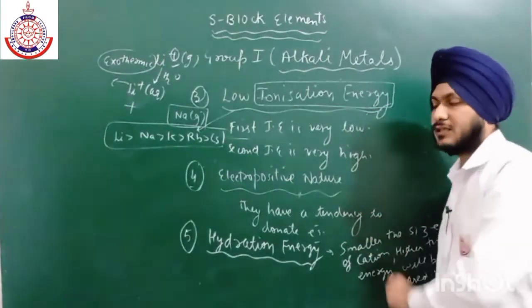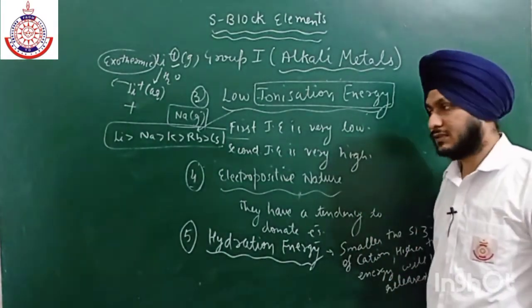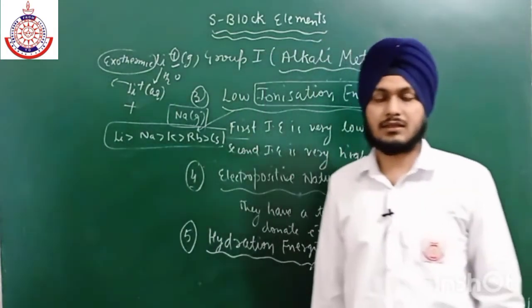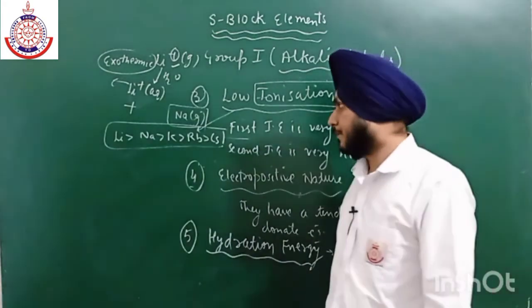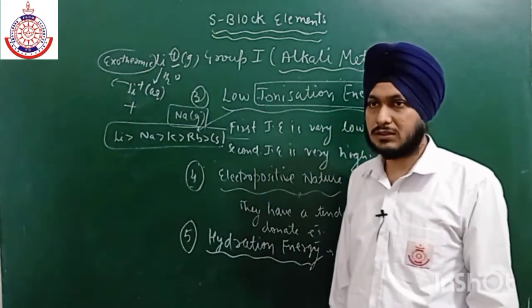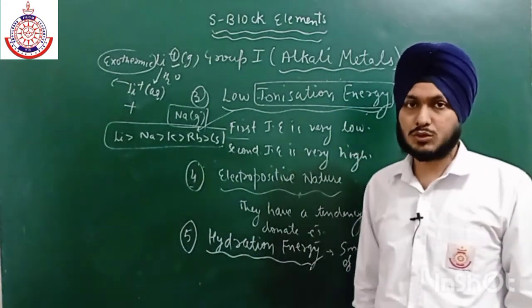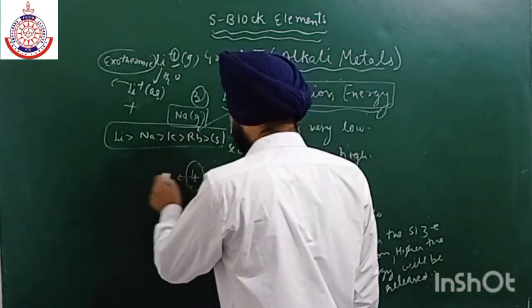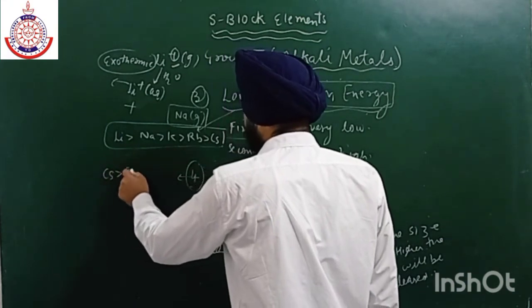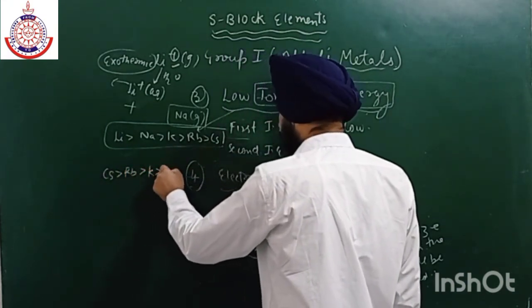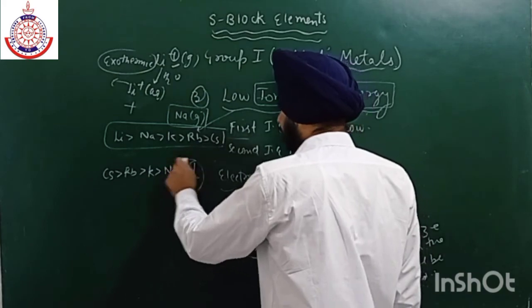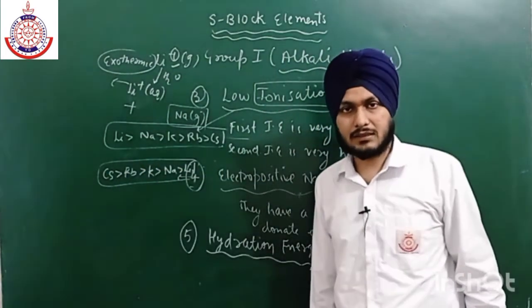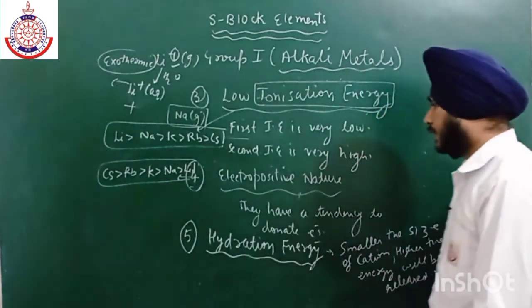Similarly, electropositive character is inversely proportional to ionization energy. Electropositive character means how easily we can give the electrons. So cesium has a very good ability to give electrons because its size is larger. So the order of electropositive character will be cesium the highest, then rubidium, then potassium, then sodium, and then we have lithium.